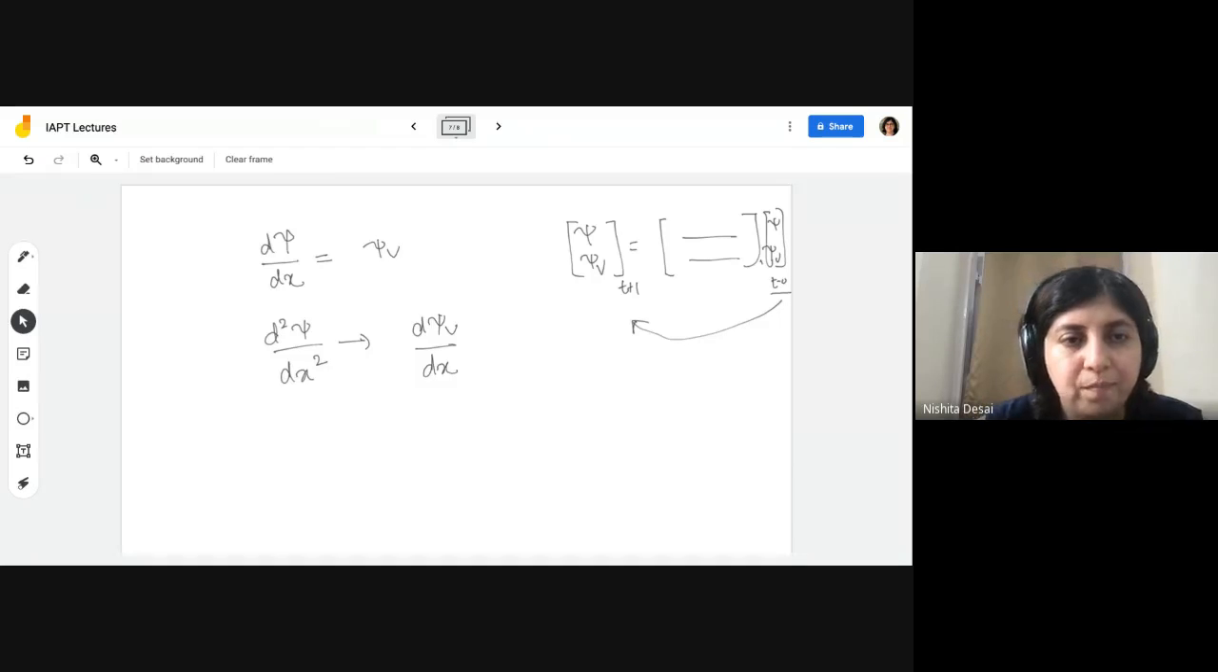Okay, good. So this is what the Schrodinger step does. It tells you how your psi 1 looks in terms of psi 0, and similarly how psi v1 looks in terms of psi v.